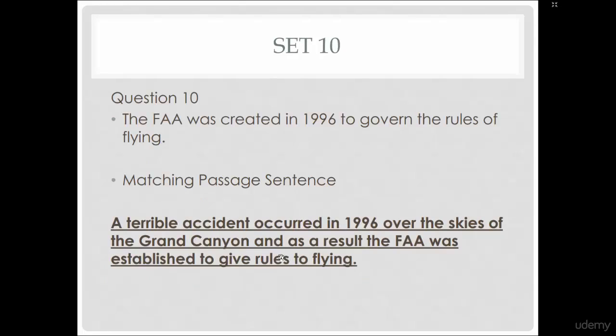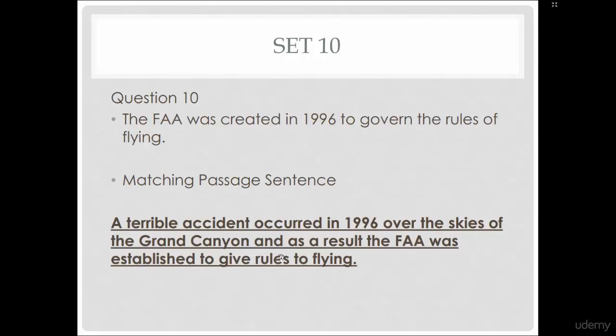Question number 10. The FAA was created in 1996 to govern the rules of flying. All right, keywords here are FAA and 1996. We can scan the reading passage and easily find the matching sentence, very easily, very quickly, because of that 1996 and FAA.